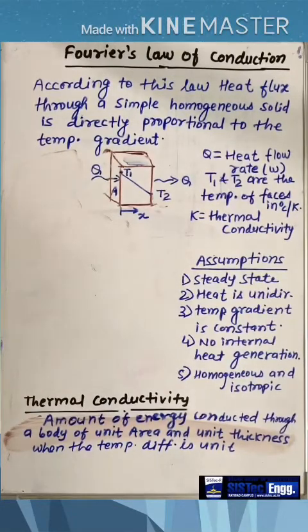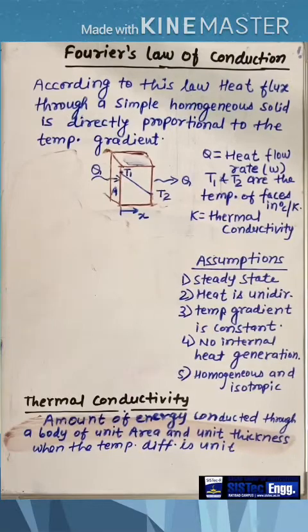Number one is Fourier's law of conduction. Number two is Newton's law of convection, and number three is the Stefan-Boltzmann law, which is applicable for radiation. We will start from the first subsidiary law of heat transfer, that is Fourier's law of conduction.